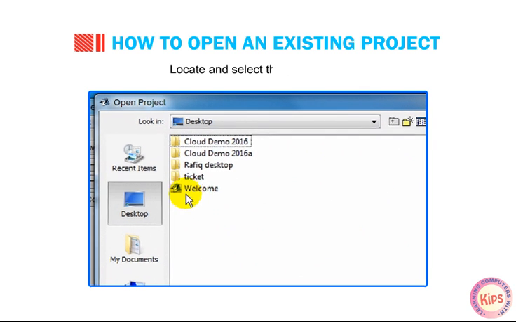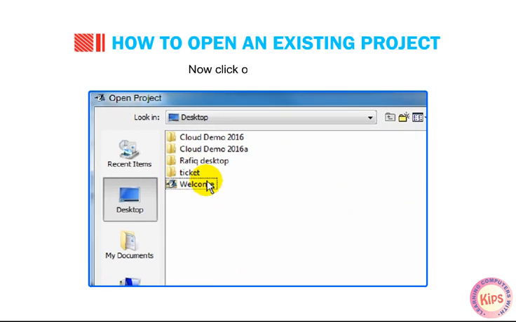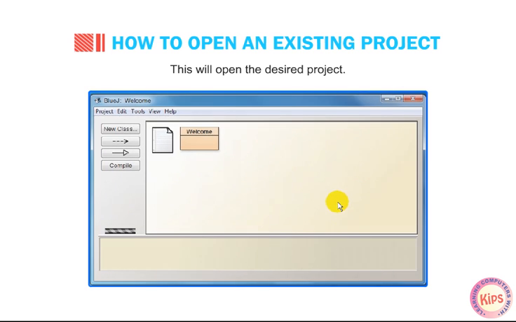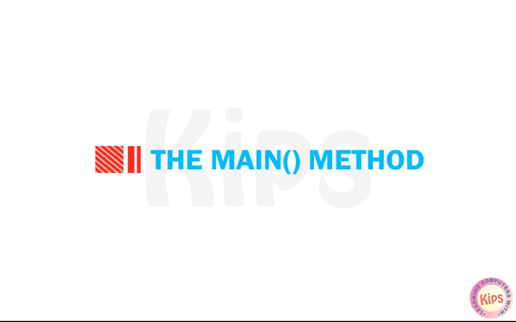Locate and select the desired file. Now click on the Open button. This will open the desired project. Let us understand the main method.